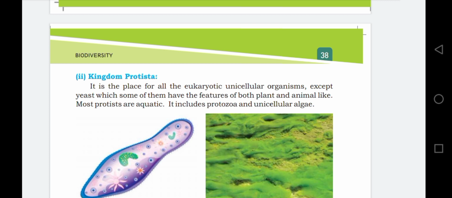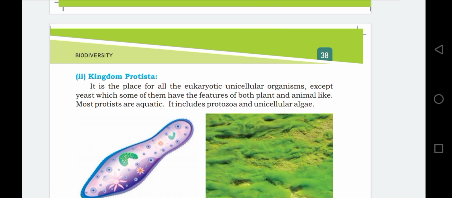Some have the features of both plant and animal, like most protists are aquatic. Aqua means water. It means mostly the organisms of kingdom Protista are living in water. It includes the protozoa and unicellular algae.